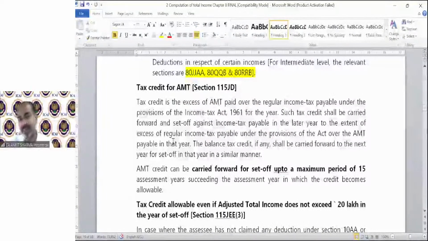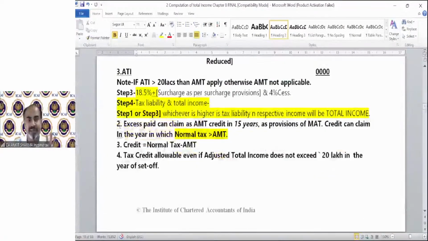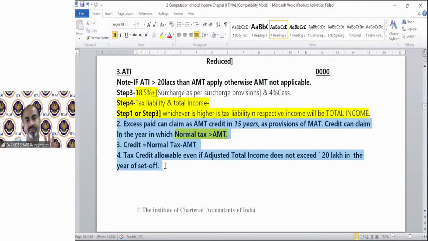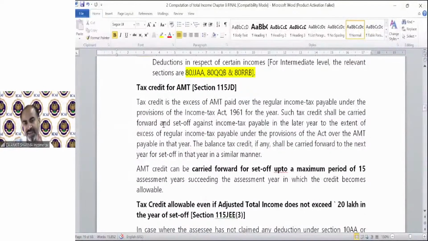The tax credit concept we have discussed. The tax credit is the excess of AMT paid over the regular income tax payable under the provisions of the Income Tax Act 1961 for the year. Such tax credit shall be carried forward and set off against income tax payable in the year, to the extent of the excess of regular income tax. Whatever the provision is saying has already been covered in points number 2, 3, and 4. That's why I discussed the summary provision earlier, because the language is not that easy to understand. So after reading the summary provision, now you can understand what it is saying.